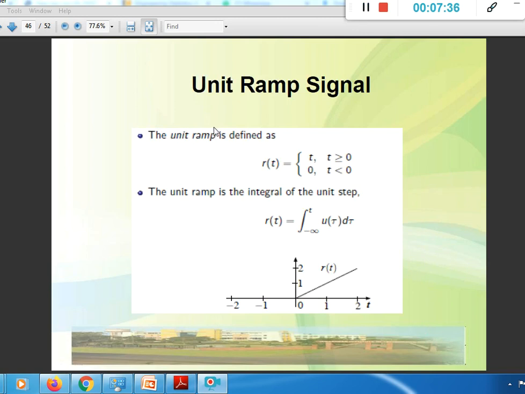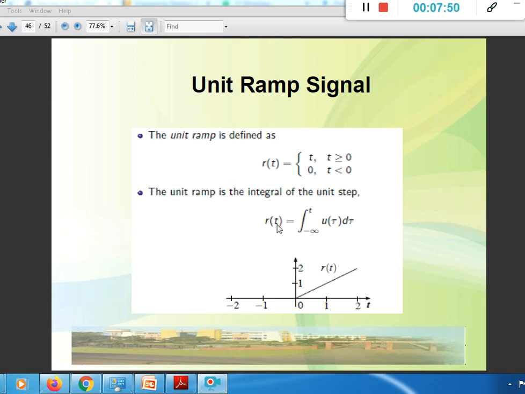Then the next one is the unit ramp signal. What is a unit ramp signal? It's defined as r of t is equal to t for t greater than or equal to 0, and it is 0 for t less than 0.